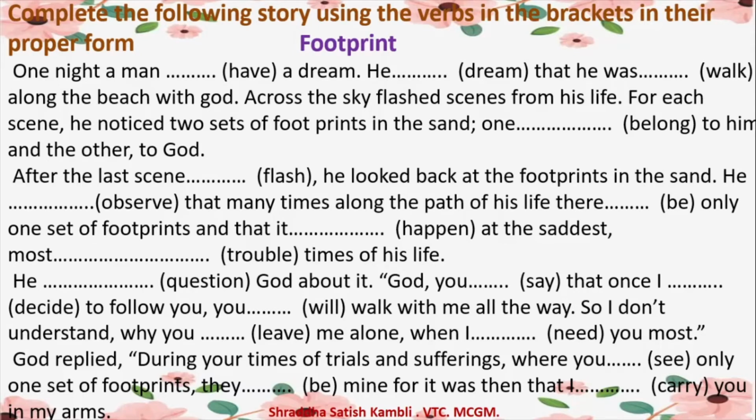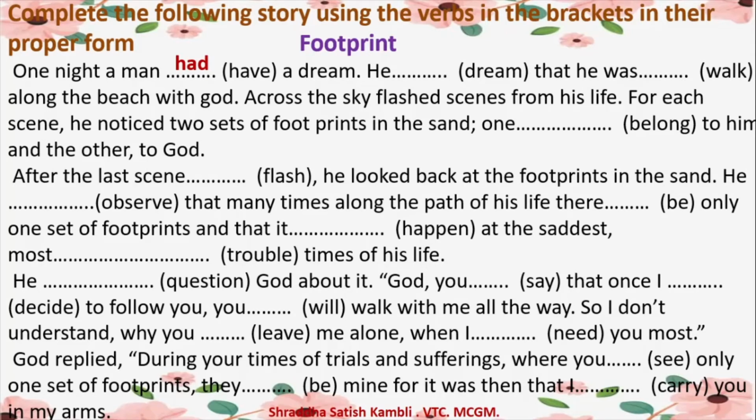Let me give you one example and then you can pause the video and try to figure out the answers for yourself. So, one night a man have a dream. If you write have a dream, will the sentence be right grammatically? No, it won't be. What about if you write one night a man has a dream? That also sounds wrong. So, what is the correct form of the word have that you will use over here? It is had.